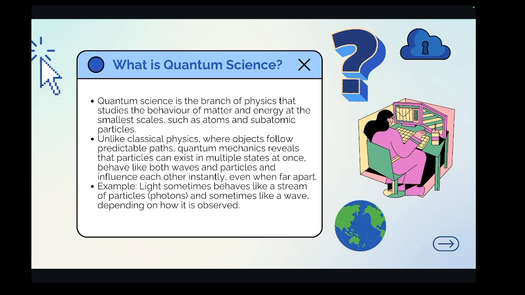I told you that we talk about tiny particles, but this is not where we end. Quantum science begins at the tiny particles. So we don't just talk about electron, proton, neutron. We also talk about their energies and what is going on, like their interaction, light-matter interaction, and behavior of the matter, like what is the behavior of an electron, behavior of a photon.